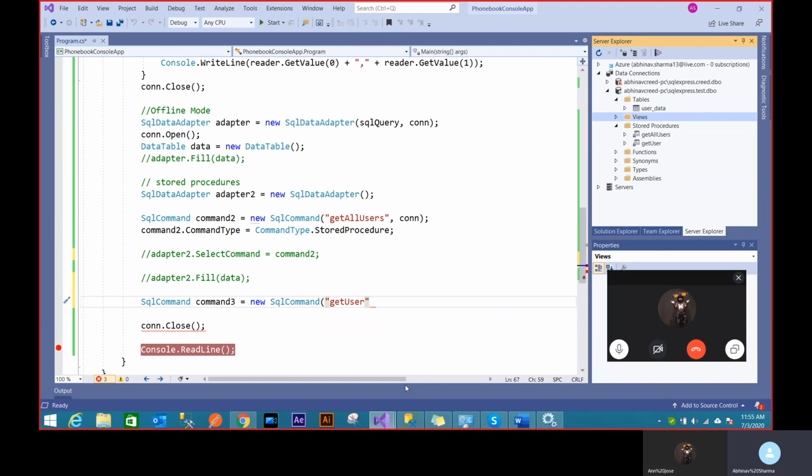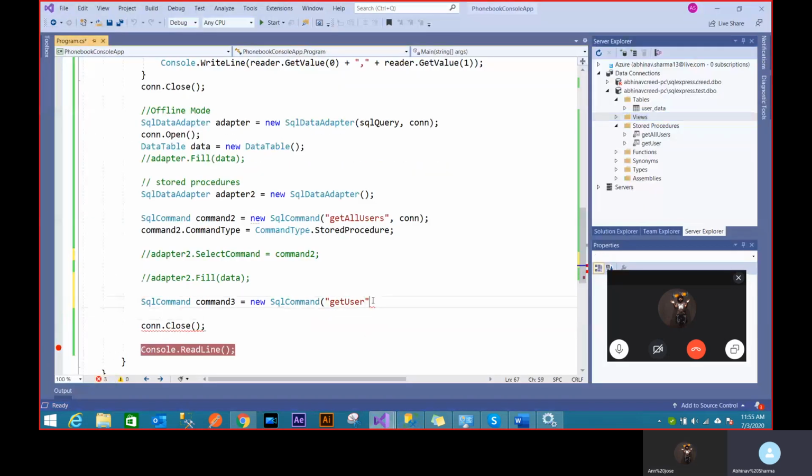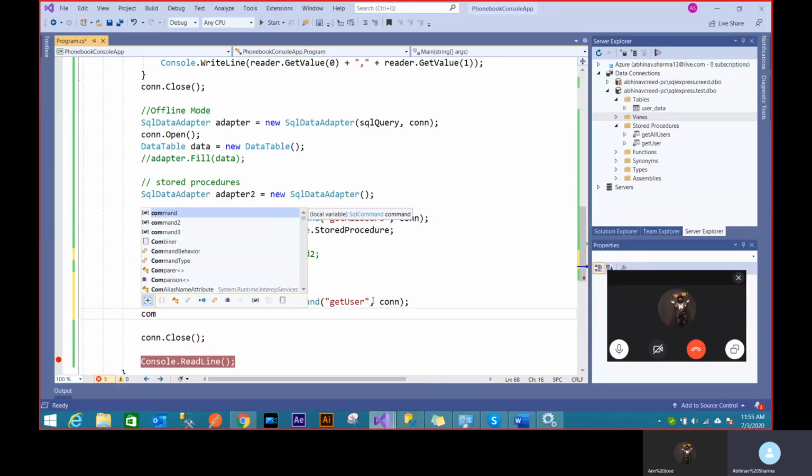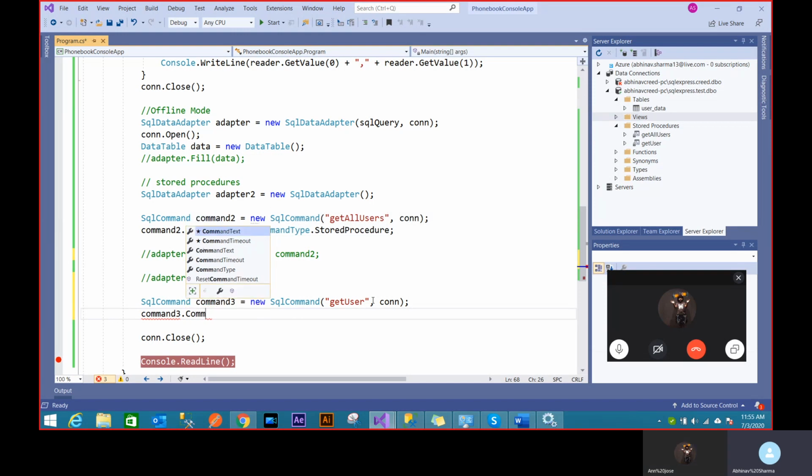But generally it's better to have a different thing altogether. Now I can provide just the connection, like the way I'm giving it. This time again I have to tell the command that this is a stored procedure now. Otherwise it's going to take it as a command type. And see, there's a neat way of Visual Studio showing you something.